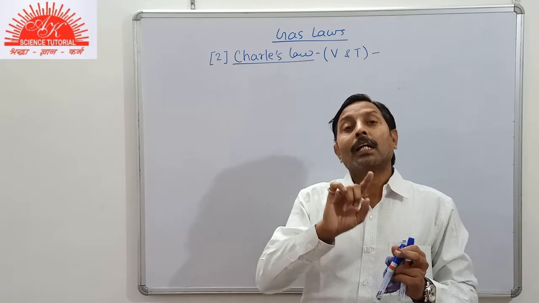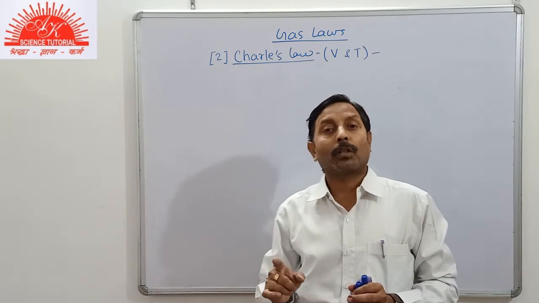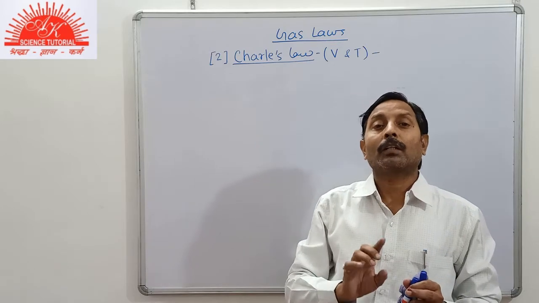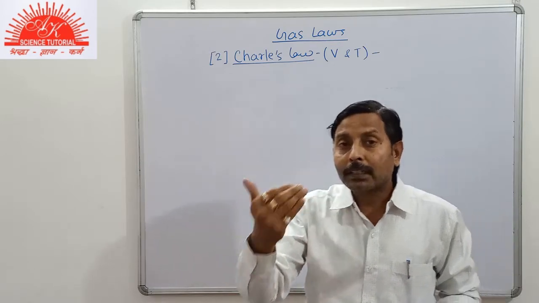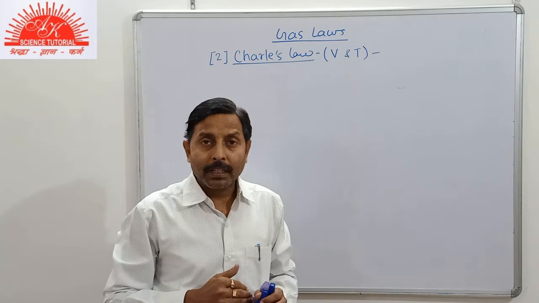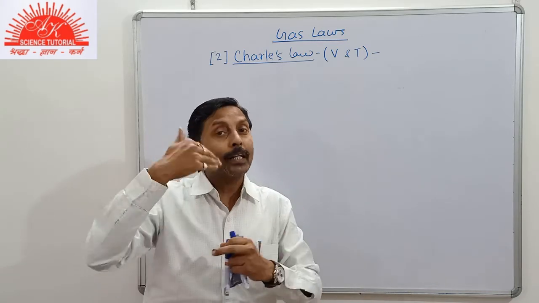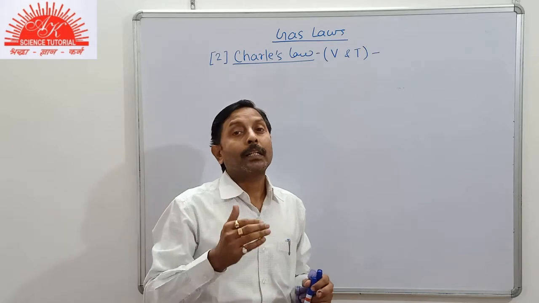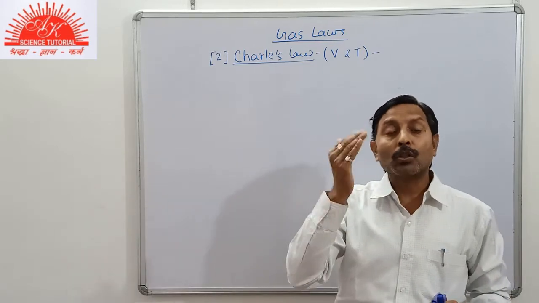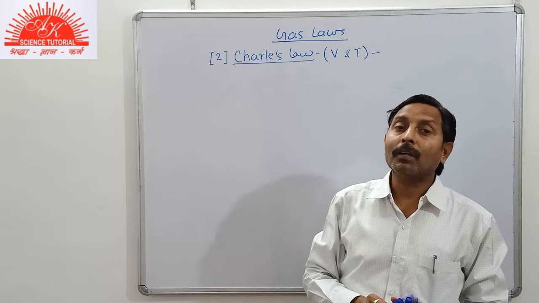Now, since the volume is directly proportional to absolute temperature, if the temperature is doubled on the Kelvin scale, the volume will also be doubled. And if the absolute temperature is reduced to half, the volume will also become half.